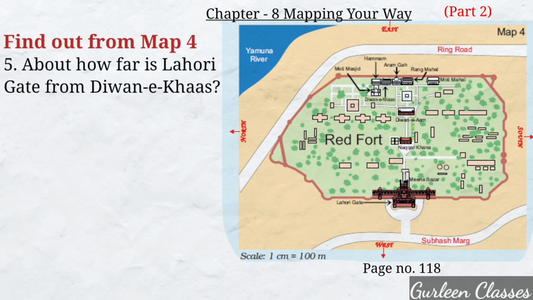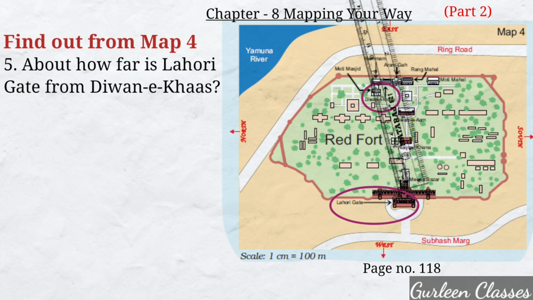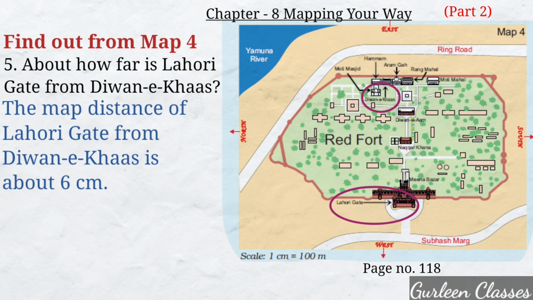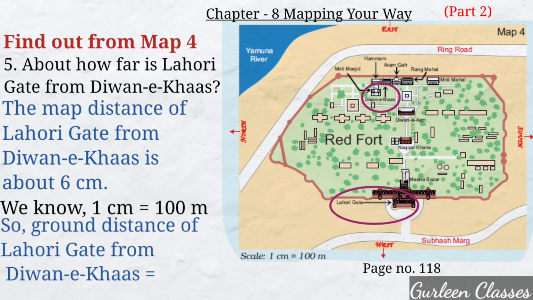Next question. About how far is Lahori Gate from Diwan-e-Khas? So here you can see Lahori Gate and here it is Diwan-e-Khas. So here students, you have to use a ruler. Now measure the length. It is about 6 centimeter. And we know that 1 centimeter is equal to 100 meter. So ground distance of Lahori Gate from Diwan-e-Khas will be 6 into 100, that is 600 meter.